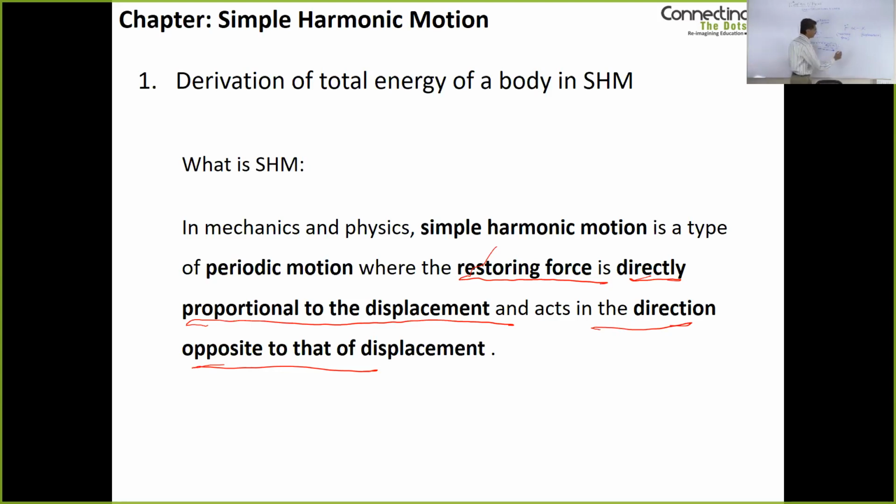In fact, we can put a constant of proportionality and call it F is equal to minus Kx, where F is the restoring force, x happens to be the displacement of the body with respect to the equilibrium position, and K is called the spring constant.